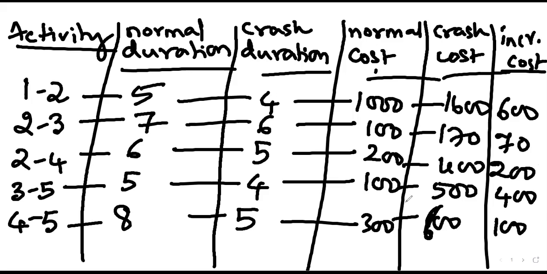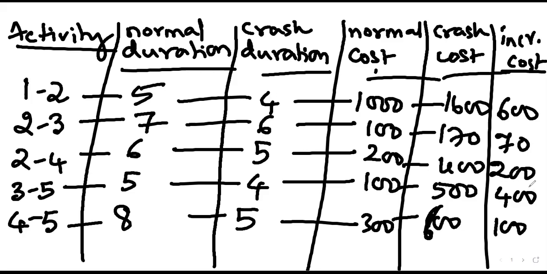Simultaneously, if there are any doubts regarding the calculation we have done until now, come to the next calculation. Once the incremental cost is calculated, the next work is very straightforward. You first have to determine the project completion duration and also the cost. Why are we supposed to do this?